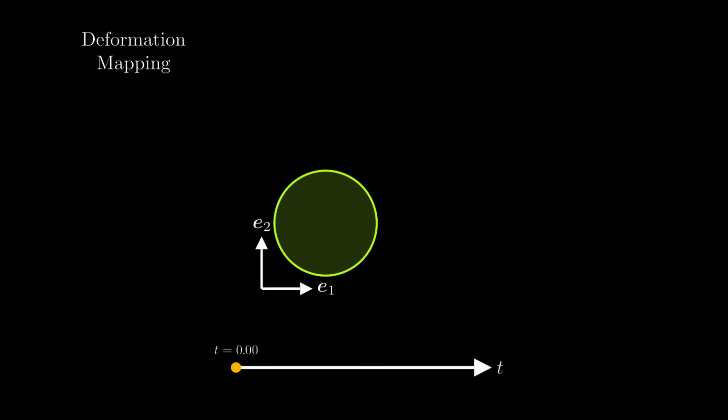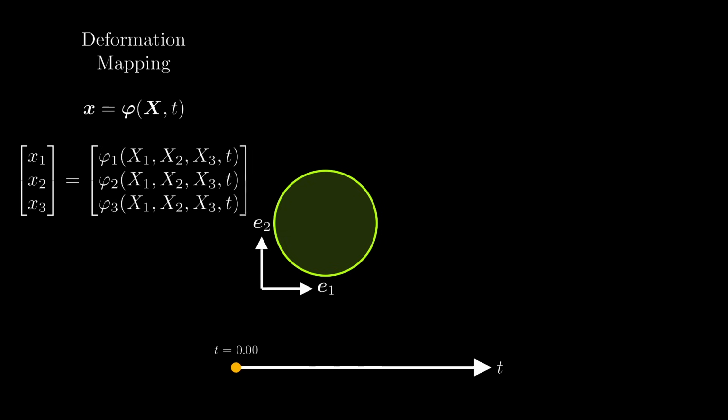The deformation mapping phi is a function that takes as input the reference point capital X and the time t, and it returns the current position of the point lowercase x. Because lowercase x is a vector, the deformation mapping is a so-called vector-valued function. It can be interpreted as the composition of three scalar-valued functions, one for every component of lowercase x.